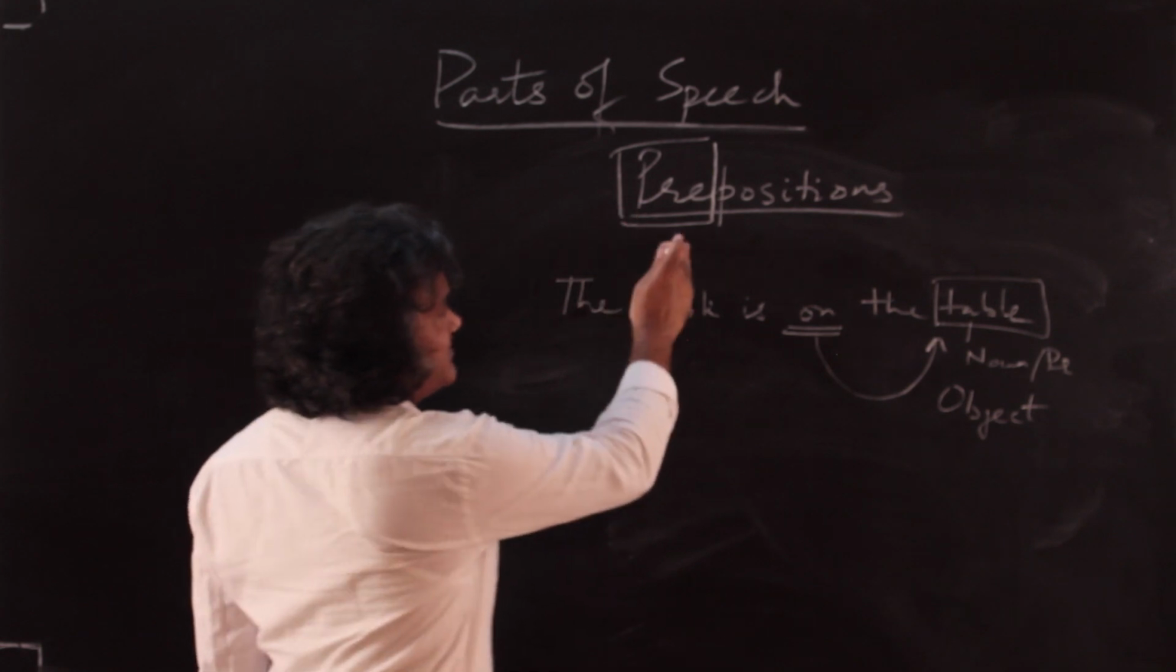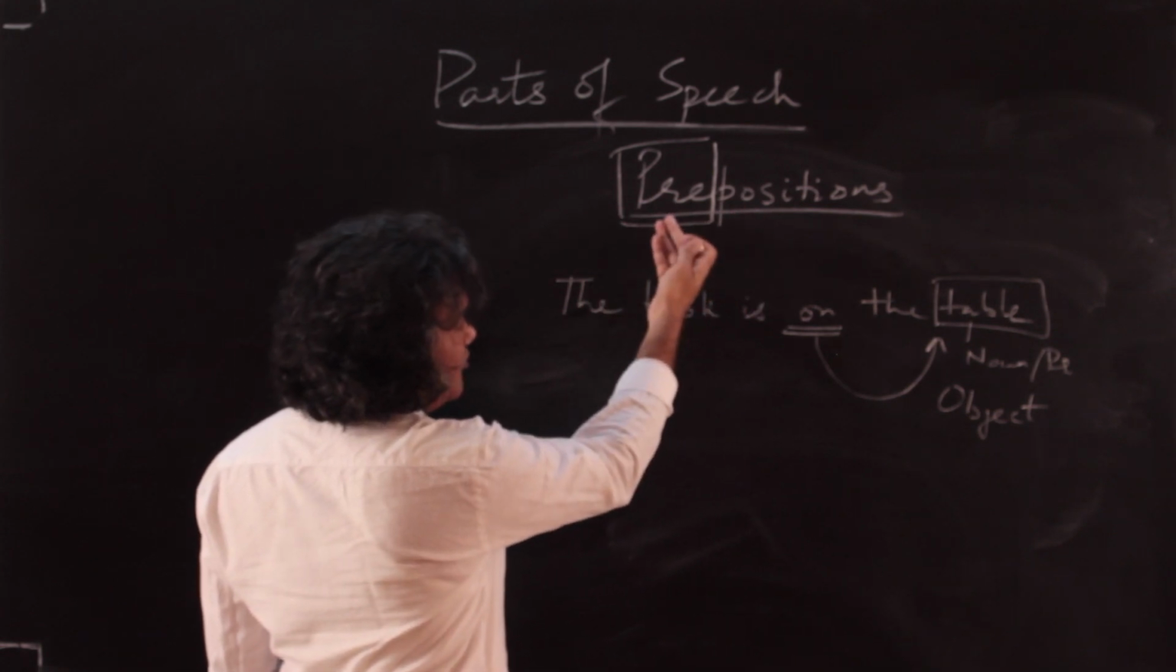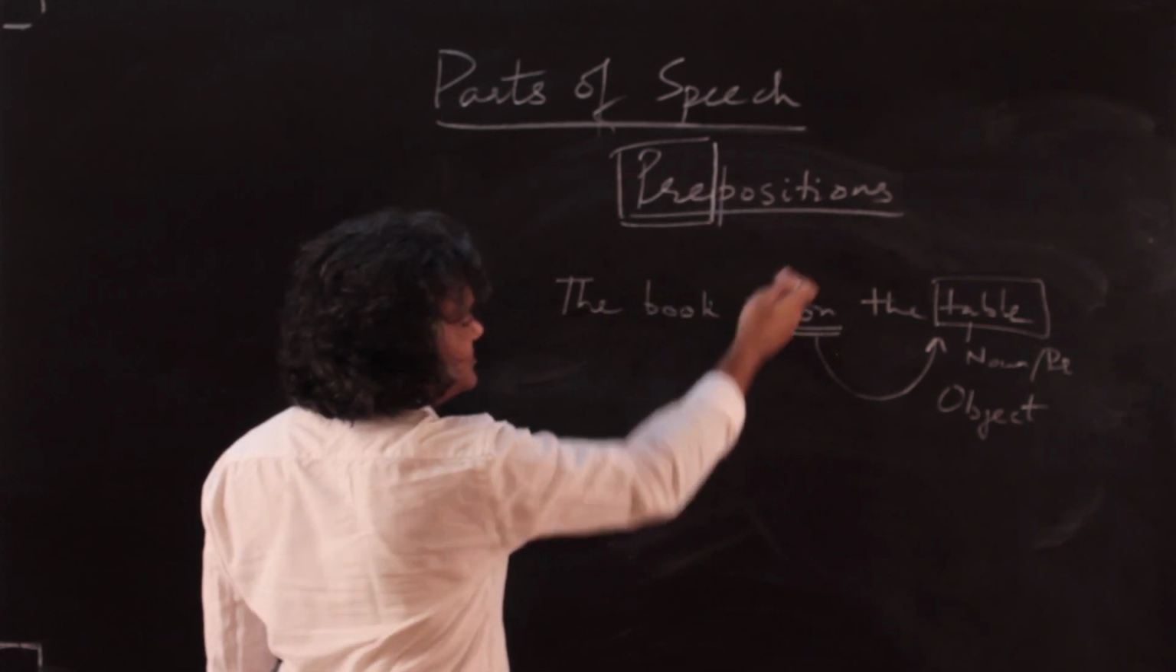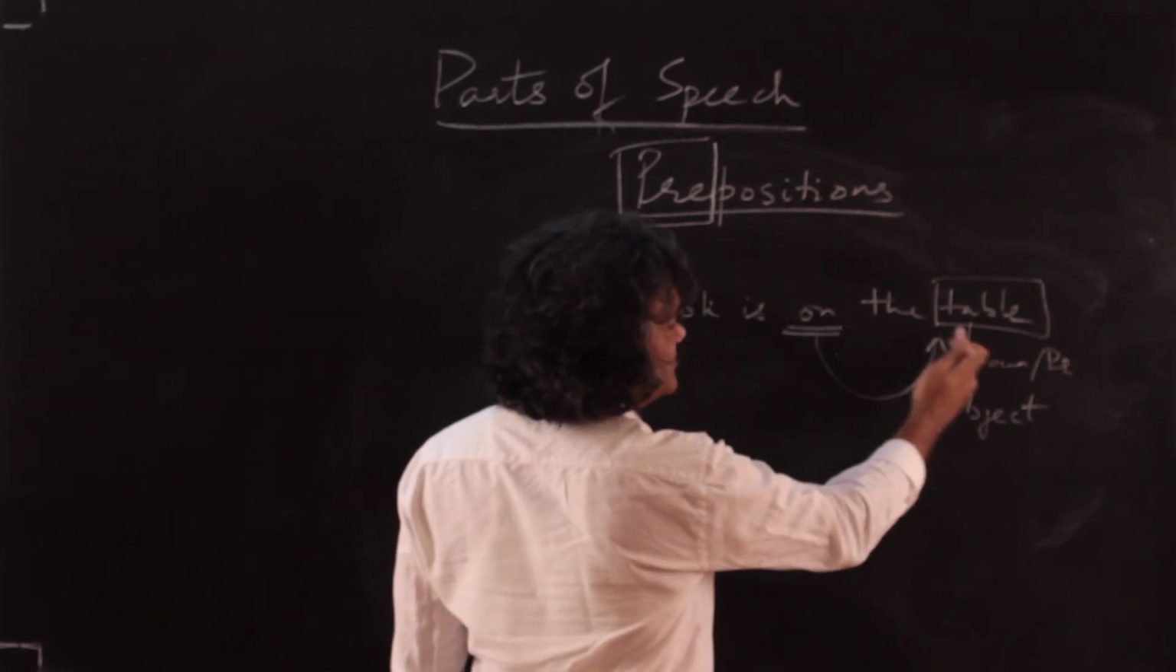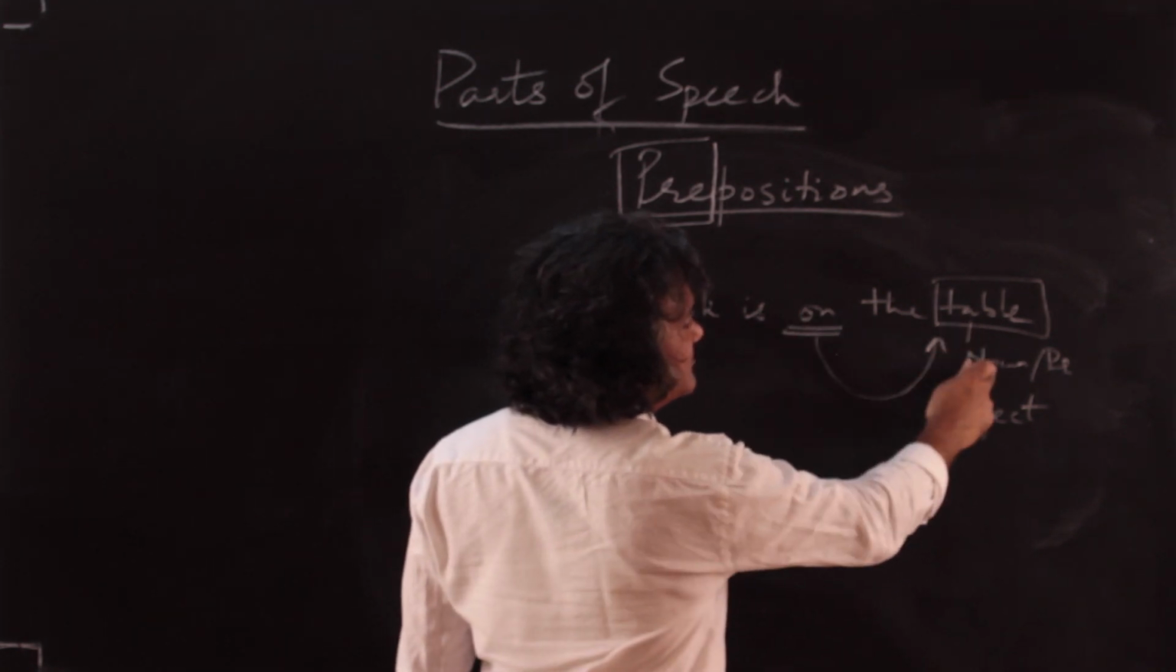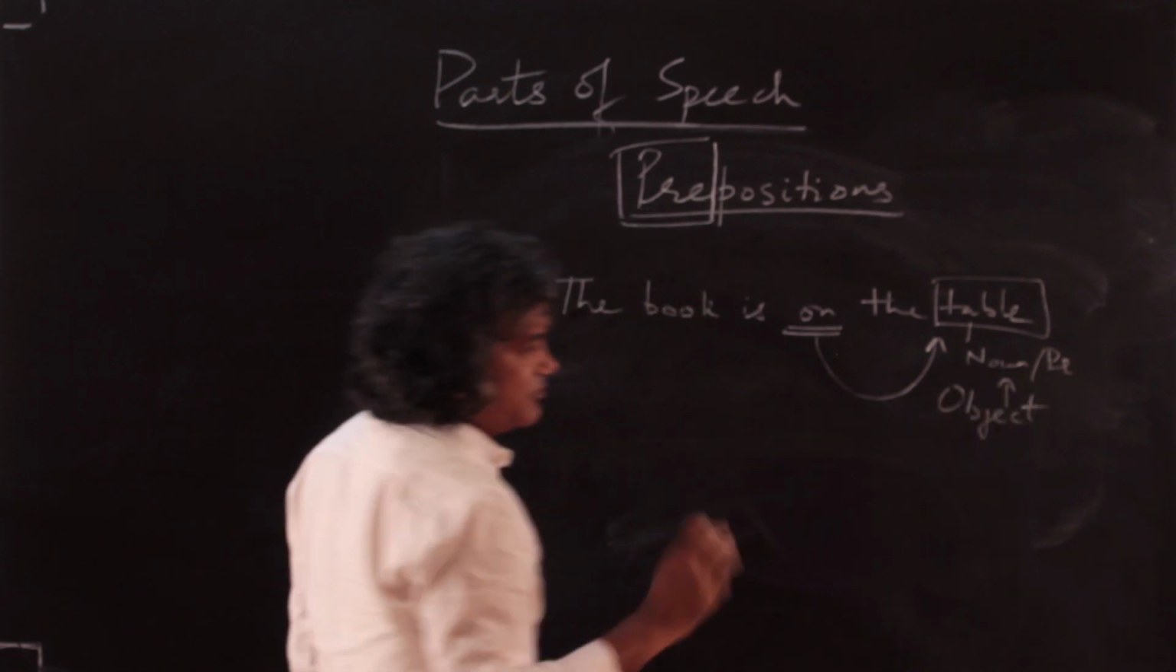Okay, so why is a preposition called so? Why is it called a preposition, meaning placed before? Because it is usually supposed to be placed before its object, and its object will always be a noun or a pronoun.